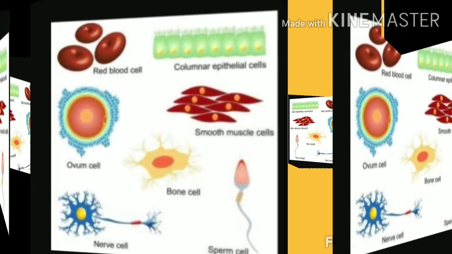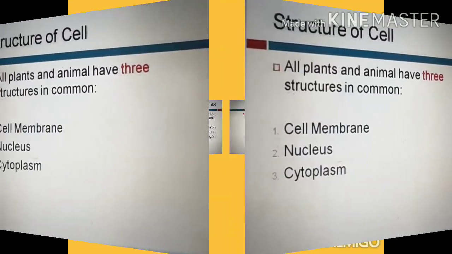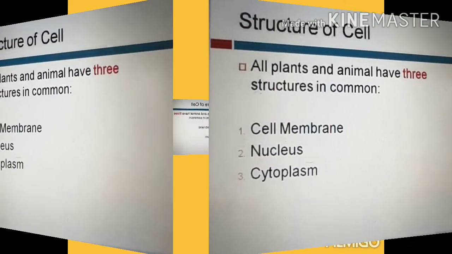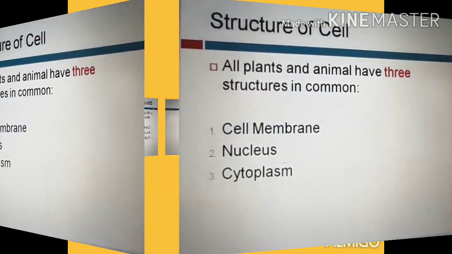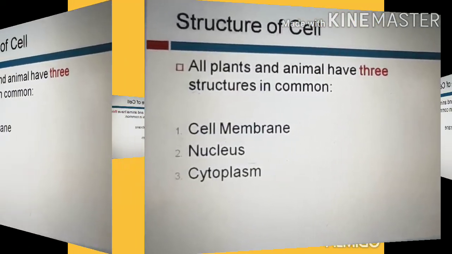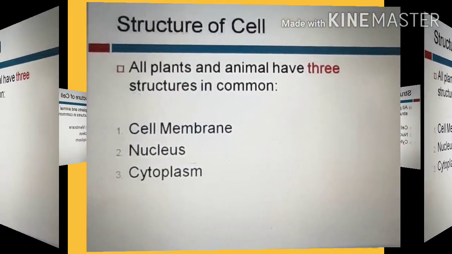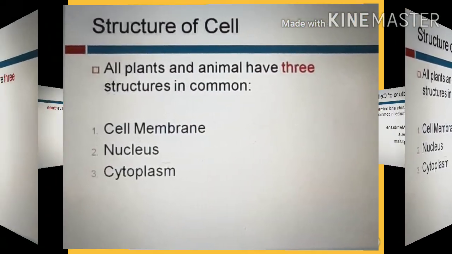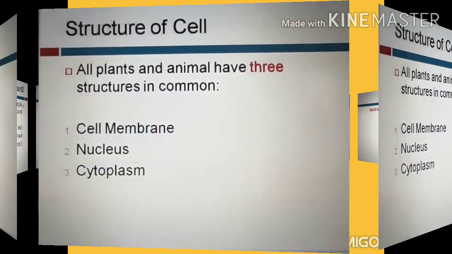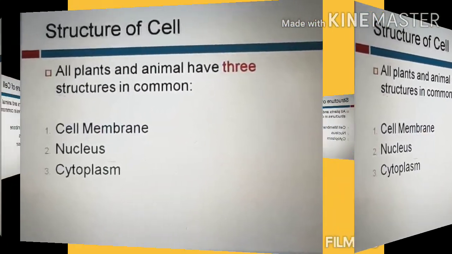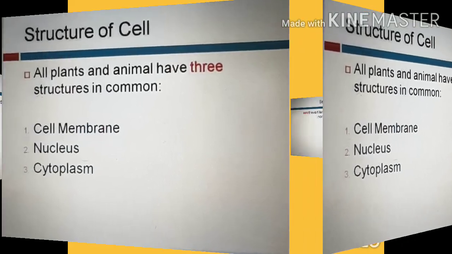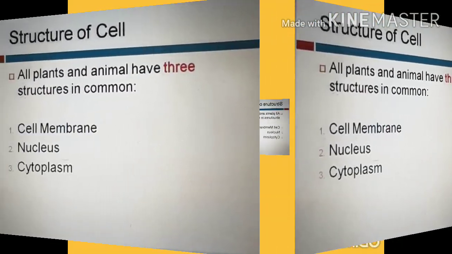Now children, let's know about the main parts of the cell. A typical cell consists of three main parts: cell membrane, cytoplasm and the nucleus. The cell membrane is the outer covering of the cell and the nucleus is the control center. The part between the cell membrane and nucleus is filled with the cytoplasm.